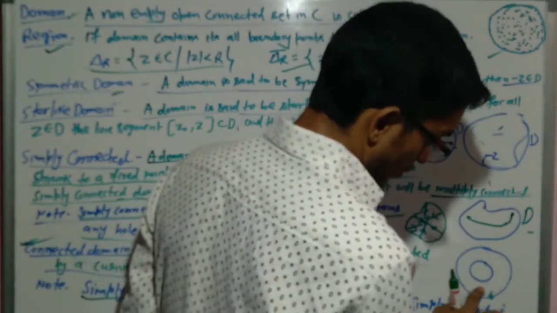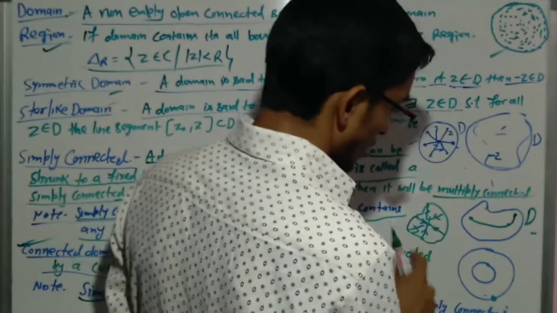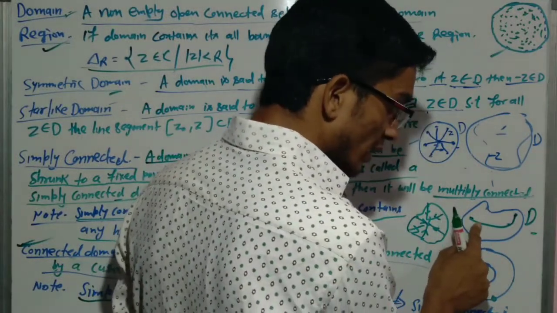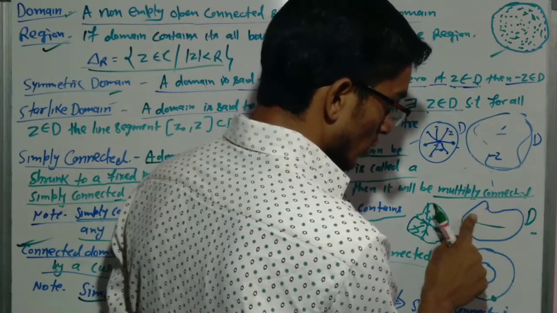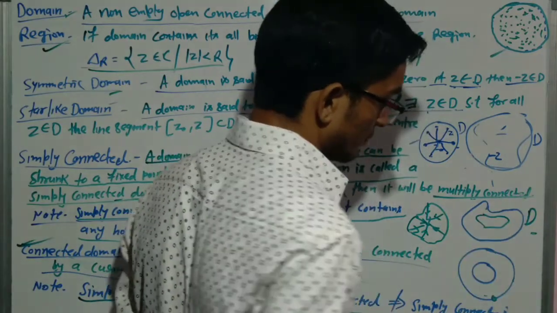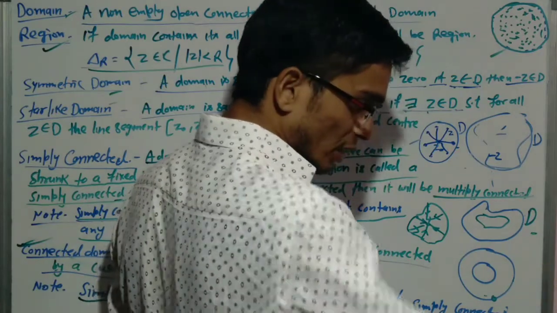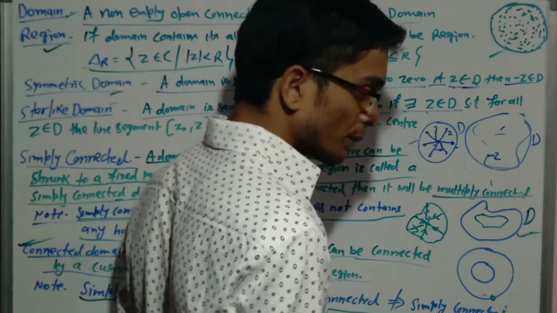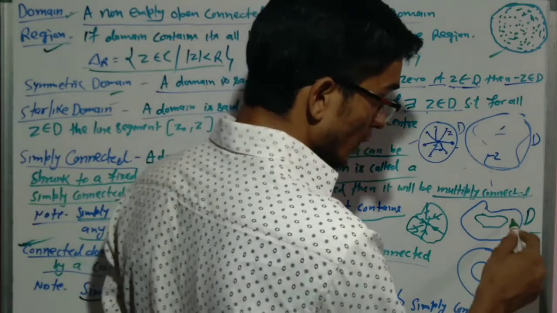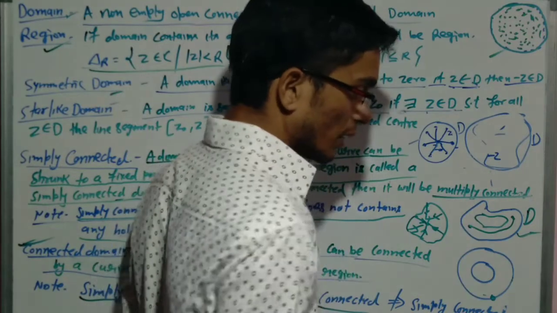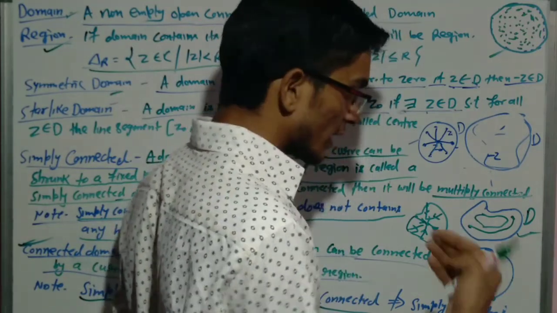Suppose this is the domain. It is a connected domain, and also simply connected, because if we take any closed curve, it will shrink to a fixed point. And if we take any 2 points, I can join them by a curve.